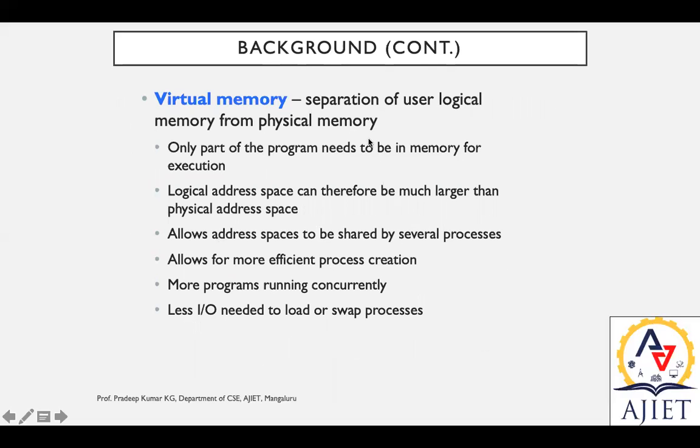physical memory. So this is intermediate memory. Virtual memory is nothing but an intermediate memory, and that intermediate memory is the separation of user logical memory from physical memory. So how is that separation done? Only part of the program needs to be in memory for execution. So only some part of the program needs to be used by the memory for execution.